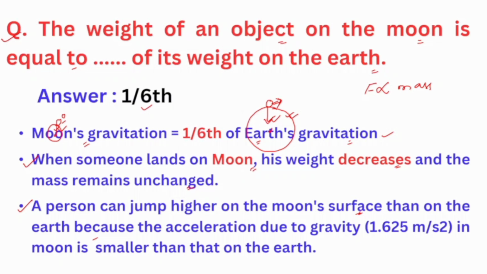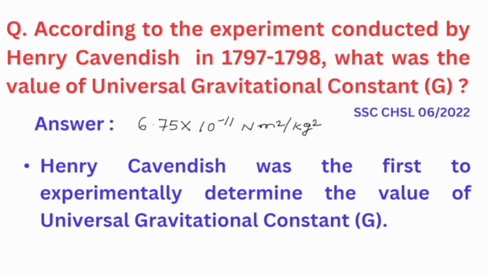Next is: a person can jump higher on the moon's surface than on the earth because the acceleration due to gravity on the moon is smaller than on the earth. Acceleration due to gravity on earth is 9.8 meters per second square, and on the moon it is 1.625 meters per second square.